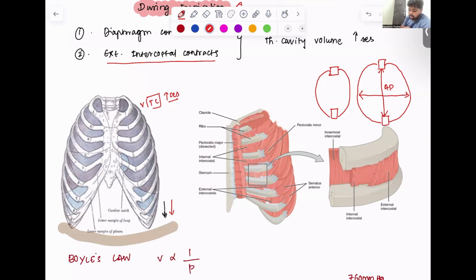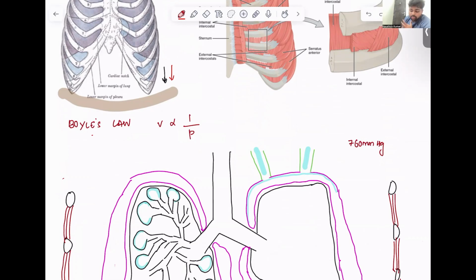So because of the overall increase in the thoracic cavity volume, pressure decreases. There is a law called Boyle's law, which states volume is inversely proportional to pressure. So when volume increases, pressure decreases, right? When volume decreases, pressure increases. So here during inspiration, thoracic cavity volume increased, so pressure naturally has to decrease.